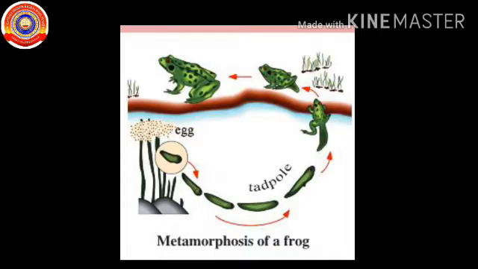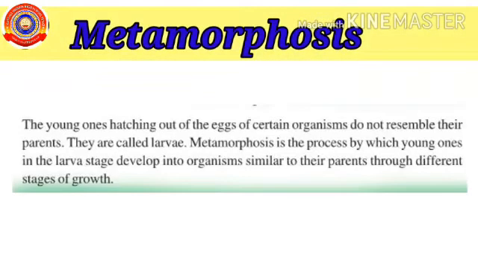This is the metamorphosis of a frog. So, what do we mean by metamorphosis? The young ones hatching out of the eggs of certain organisms do not resemble their parents. They are called larvae. Metamorphosis is the process by which young ones in the larvae stage develop into organisms similar to their parents through different stages of growth.